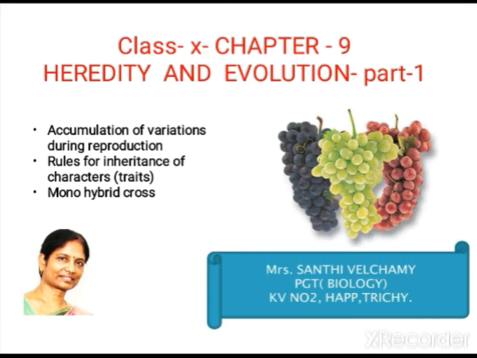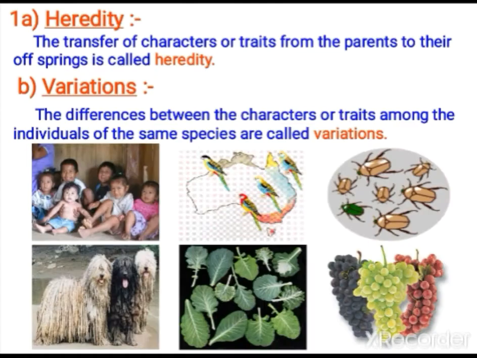Today we are going to study the chapter Heredity and Evolution. The topics we are going to cover are accumulation of variations during reproduction, rules for inheritance of characters and monohybrid cross. Now let us go inside the topic.